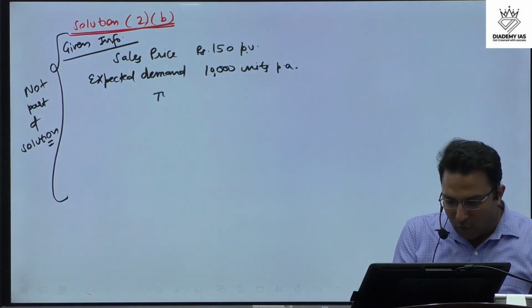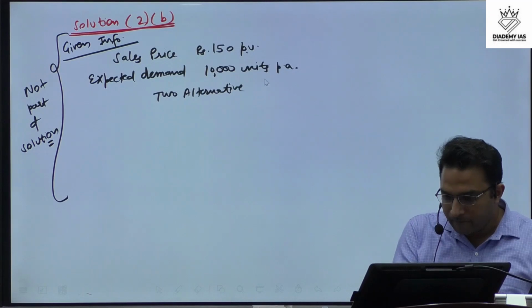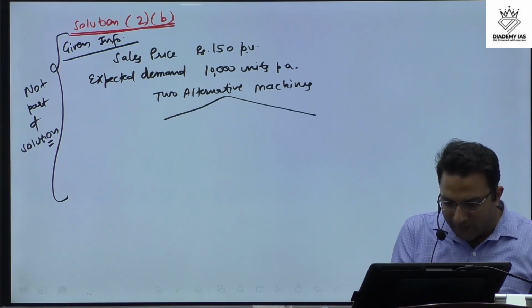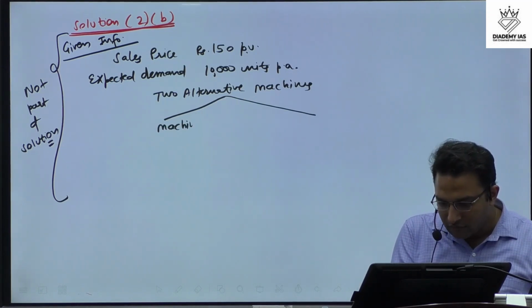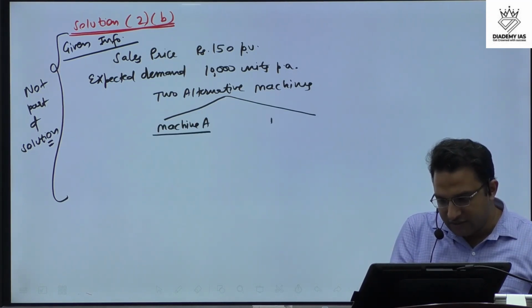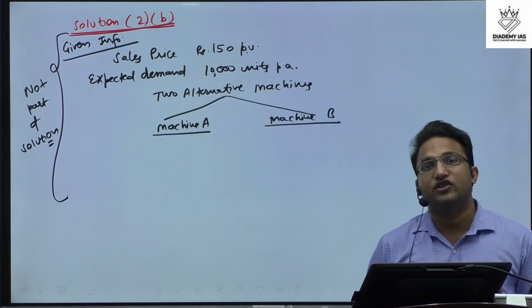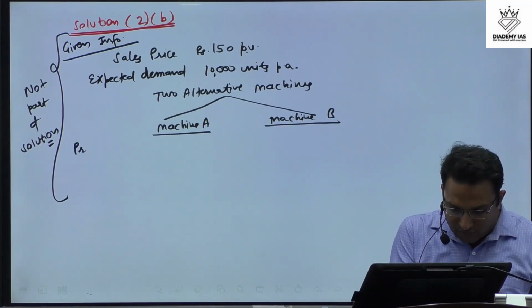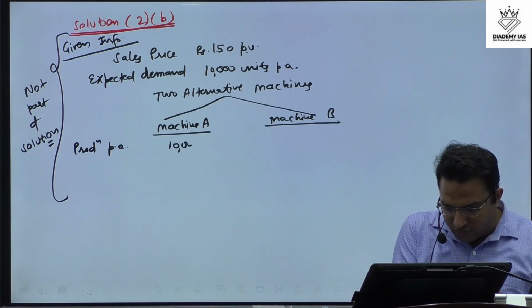So now we have 2 alternative machines, and we will provide the information of each machine in this information, machine A and machine B. So for machine A, the production per annum is 10,000 units.